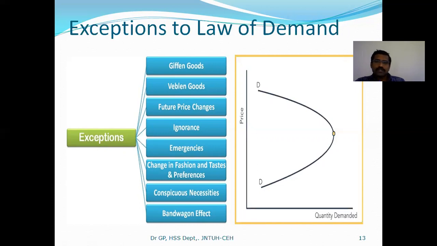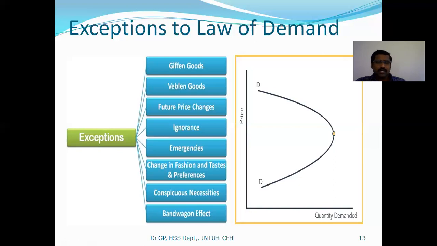Next, future price changes. Already set based upon the price changes, you are expecting tomorrow the price is going to reduce, so today you postpone your consumption. But if tomorrow the prices are going to increase, no matter whatever the price today, even if the price keeps on increasing hour to hour, you don't consider that and go and buy, because you know in future this particular price may double. Next, ignorance. You are not very bothered about the price of the commodity because you are passionate about the good, so you don't consider the price. At that time this law cannot be applied.